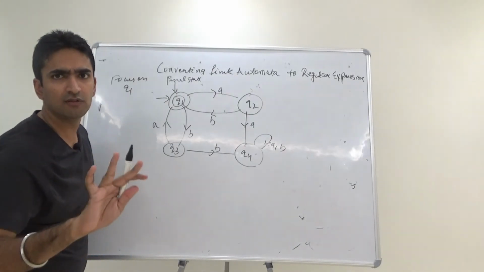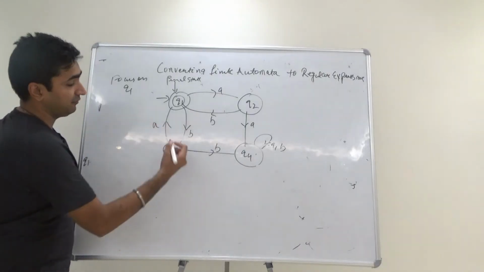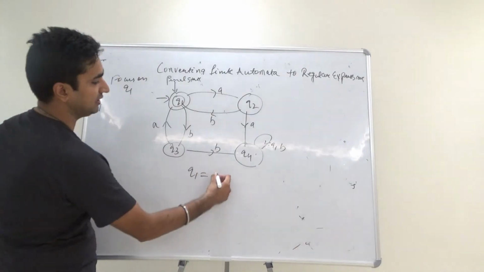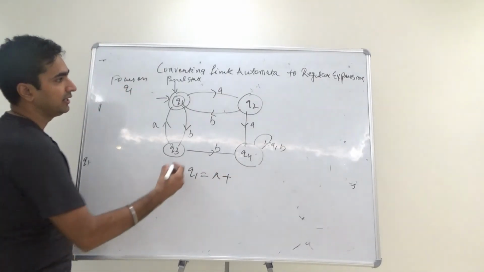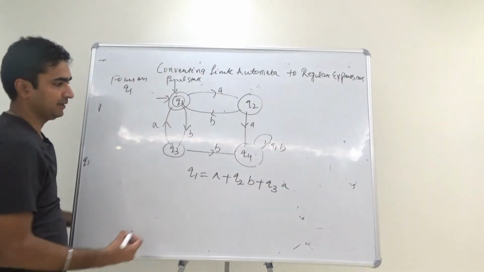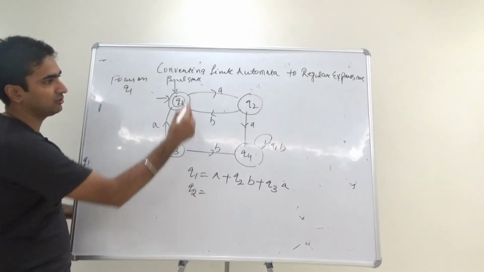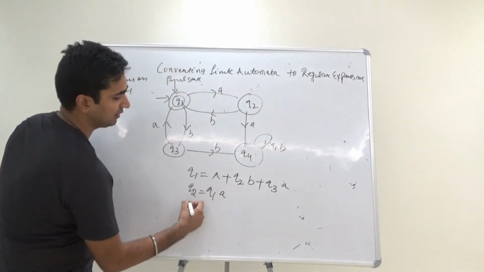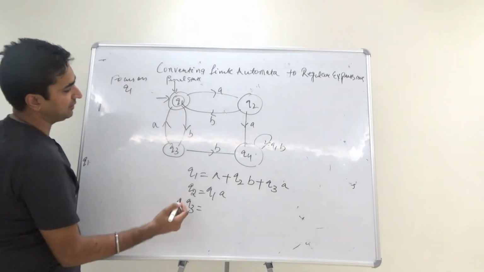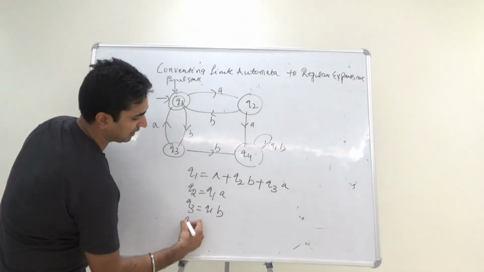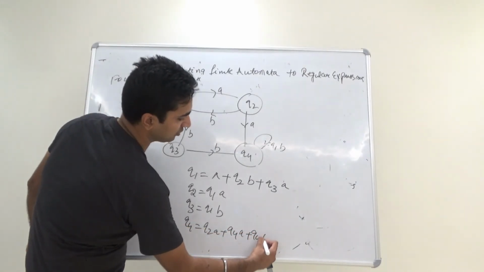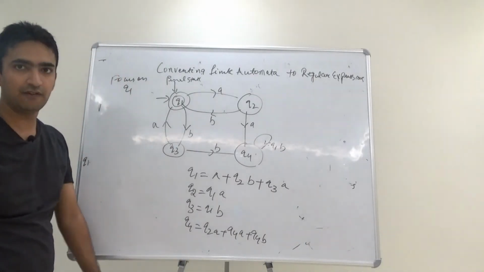How are we basically going to solve these kinds of questions? We will have all states represented in the form of regular expression. Q1, how is it getting reached? It is getting reached when null is given to it. It is getting reached when Q2 is given B. It is getting reached when Q3 is given A. How is Q2 getting reached? Q2 is getting reached if Q1 is given A. How is Q3 getting reached? Q3 is getting reached when Q1 is given B, and Q4 is getting reached with Q2A. It is getting reached with Q4A as well as Q4B. These are the 4 equations we have done.